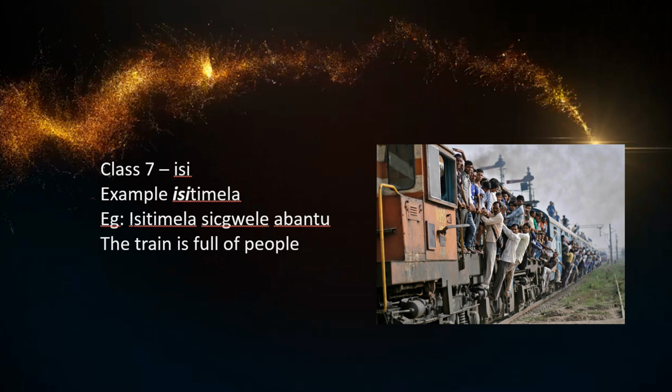There's the isi, which is the class 7. Now you're going to take the si part and you're going to add it to everything else. So, full is gcwele and sigcwele. It's not ligcwele or igcwele or bagcwele, but si, and it never changes. The Zulu prefixes are very strict and consistent. Nothing like the English language, which is full of inconsistencies and exceptions to the rule, as they like to euphemize.